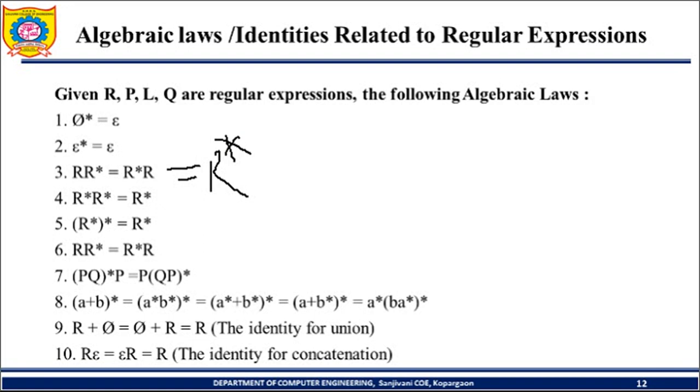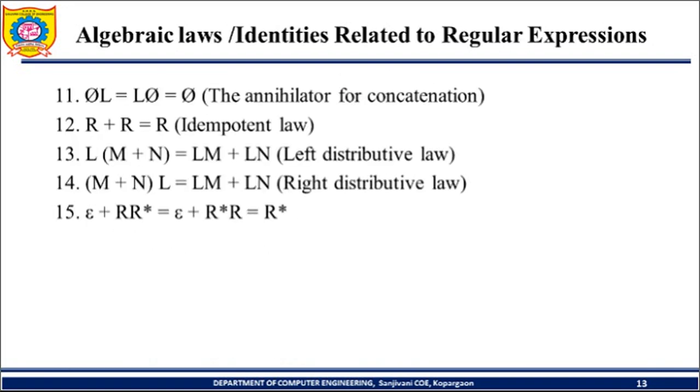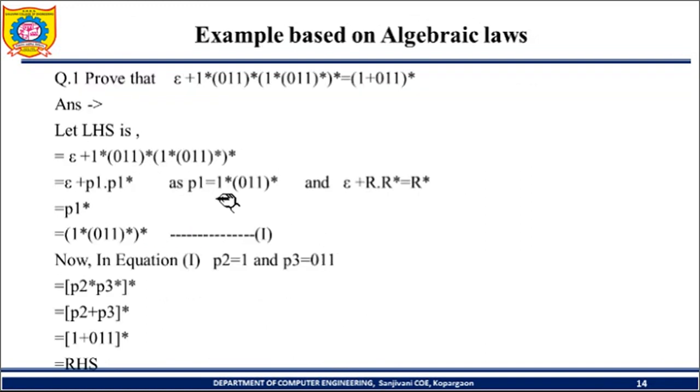Also, epsilon plus r into r star is r star. So here I can write epsilon plus r into r star is equal to r star. That's why epsilon plus P1 into P1 star is P1 star. And what is P1? P1 is 1 star 0 1 1 star. So I have written (1 star 0 1 1 star) bracket star.